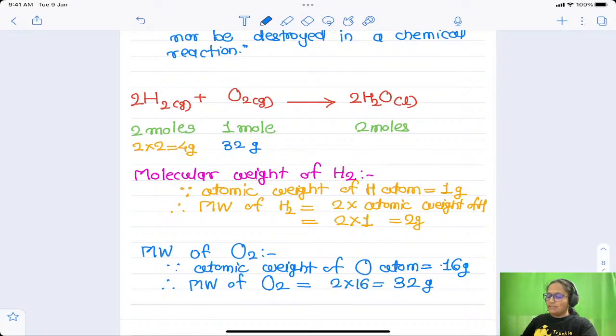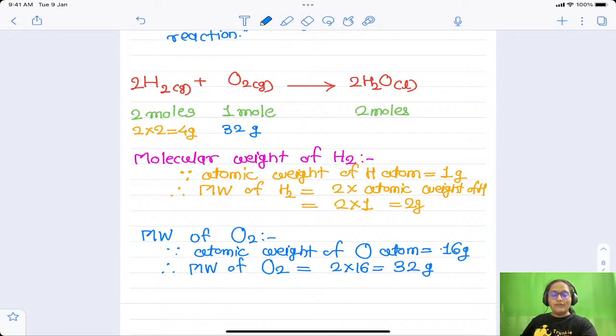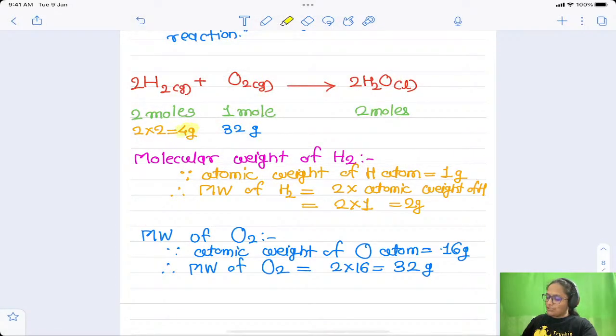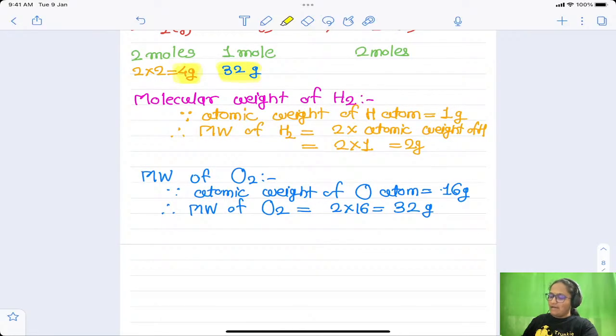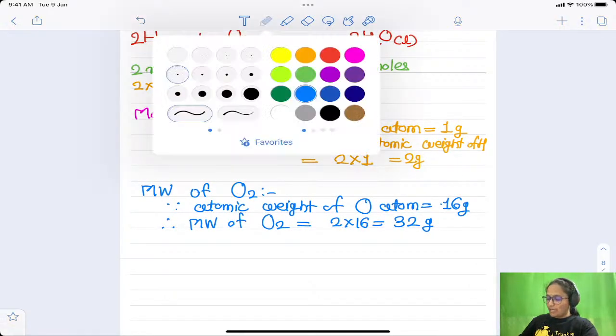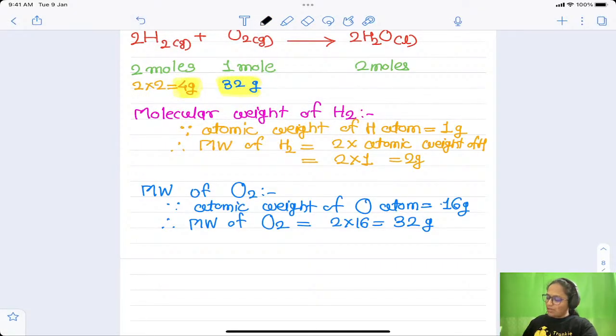What is the meaning of this? When we are doing this reaction, we are going to do the reaction in between 4 gram of H2 and 32 gram of O2. I will repeat. This reaction is performed in between 4 gram of H2 and 32 gram of O2, right? After mixing, let us see how many grams of H2O are produced.